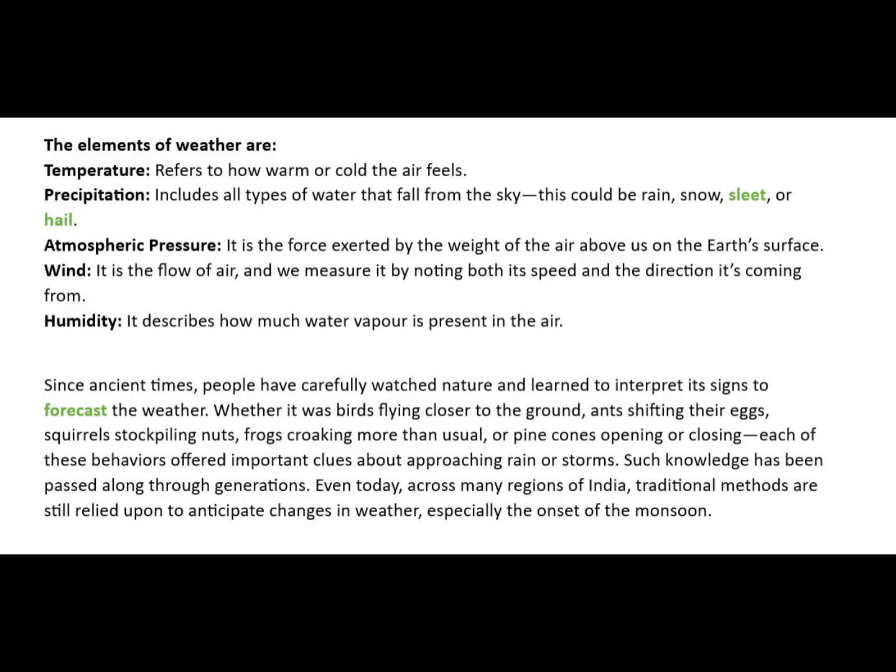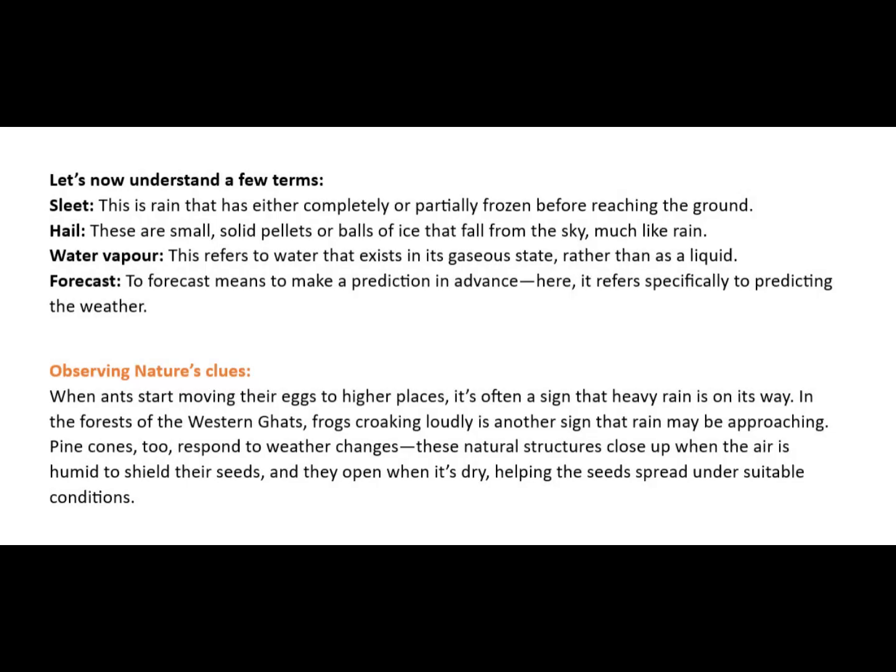Since ancient times, people have carefully watched nature and learned to interpret its signs to predict the weather. Whether it was birds flying closer to the ground, ants shifting their eggs, squirrels stockpiling nuts, frogs croaking more than usual, or pine cones opening or closing, each of these behaviors offered important clues about approaching rain or storms. Such knowledge has been passed along through generations. Even today, across many regions of India, traditional methods are still relied upon to anticipate changes in weather, especially the onset of the monsoon. Let's now understand a few terms.